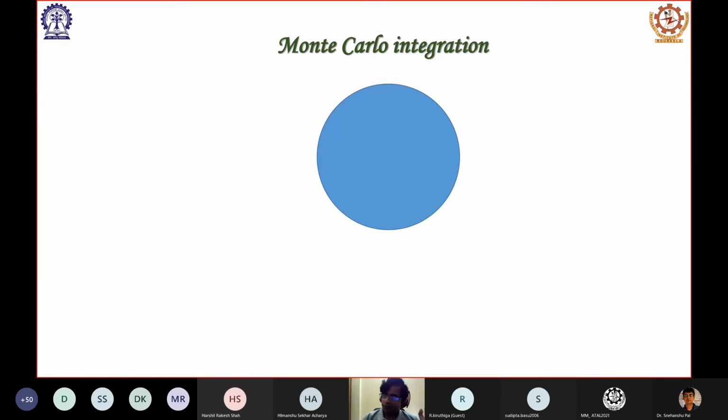A very simple demonstration I can perhaps show you. The simple demonstration is like this. Suppose an area is given to me. It is a circle and I want to calculate the area of the circle. The radius r of the circle is given to me, but I am not aware of the formula of the area. I just want to figure out what it is. So how do we do that?